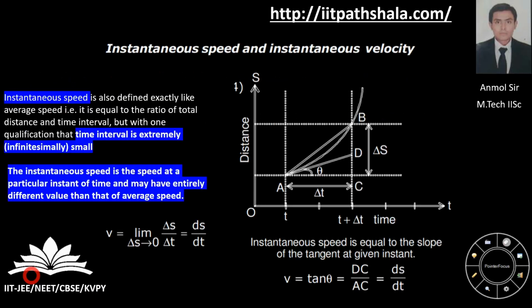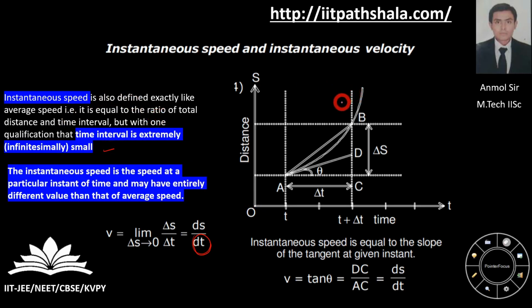Now let us move to the next one, which is instantaneous speed and instantaneous velocity. Unlike average speed and average velocity, instantaneous speed and instantaneous velocity are nothing but the derivative. For example, you have this curve over here. In a nutshell, if you want the instantaneous speed or instantaneous velocity, you can take the derivative at that particular point. The time interval you take here is very small, it tends to zero. So the time interval is very small for both instantaneous speed and instantaneous velocity.